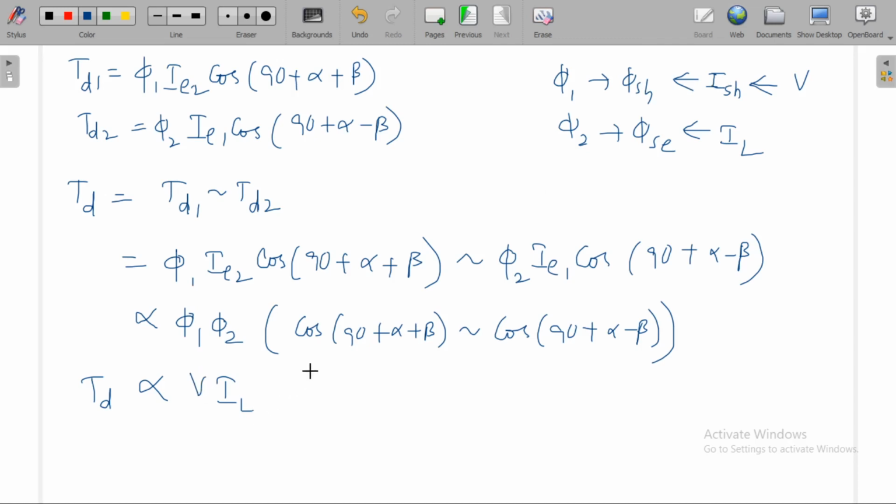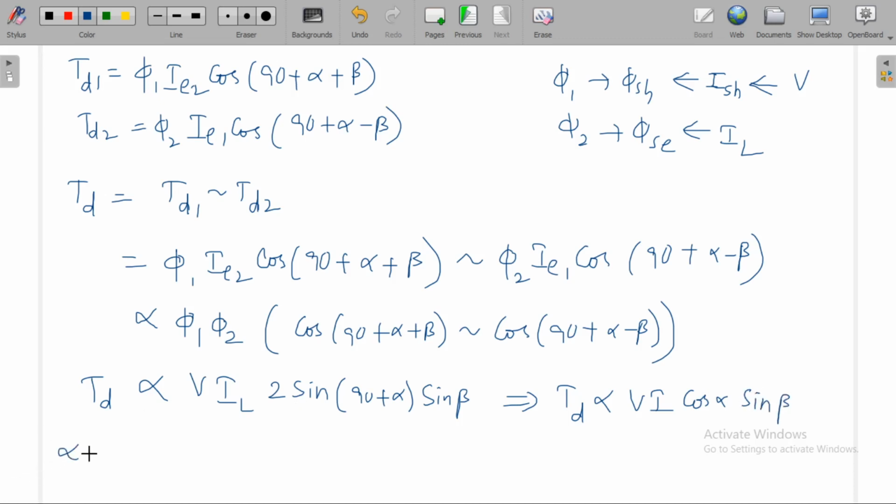So V into IL, the difference between these two will be 2 sin A sin B. So sin of 90 plus alpha sin beta. Therefore, it implies TD is directly proportional to VIL, or simply VI, times sin of 90 plus alpha, which is cos alpha, into sin beta.